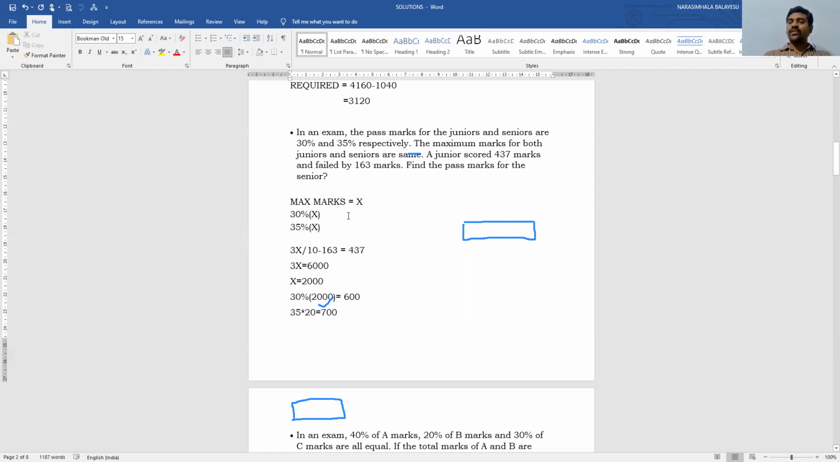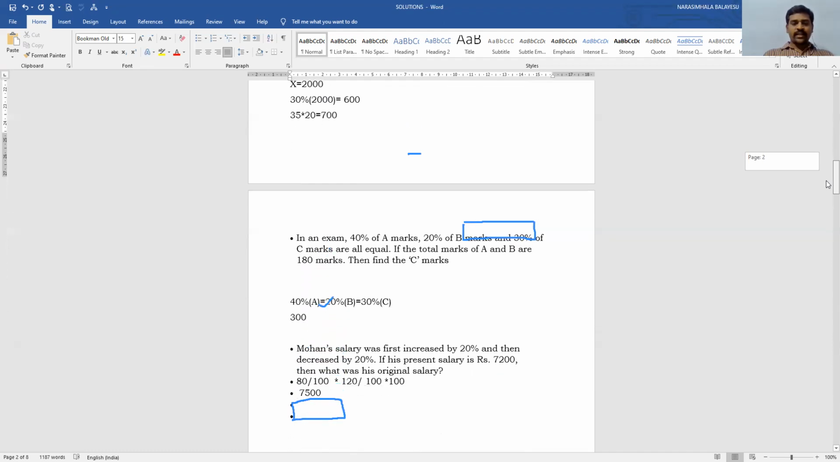Then we can find out the x value. If I find out the x value, then what do we have to find out? The pass marks for the seniors. What is the pass percentage? 35% of the maximum marks. So 35% of 2000 is equal to 35 into 20, that is equal to 700. Therefore, the pass marks for the senior student is 700. Now, let us go to the next one.